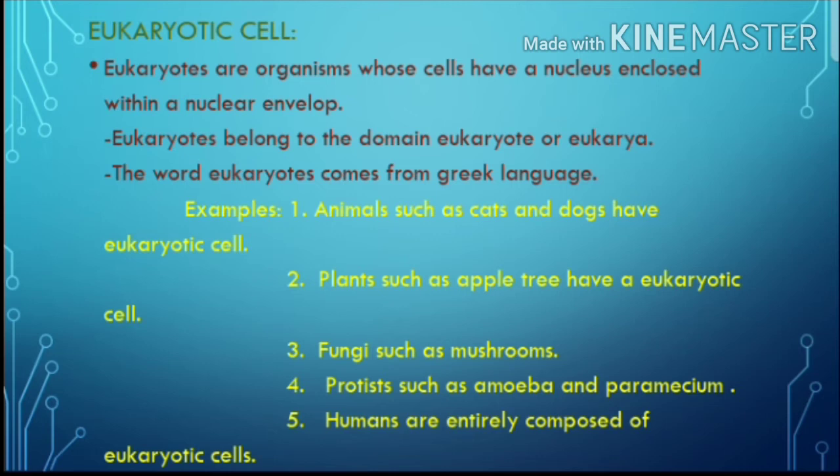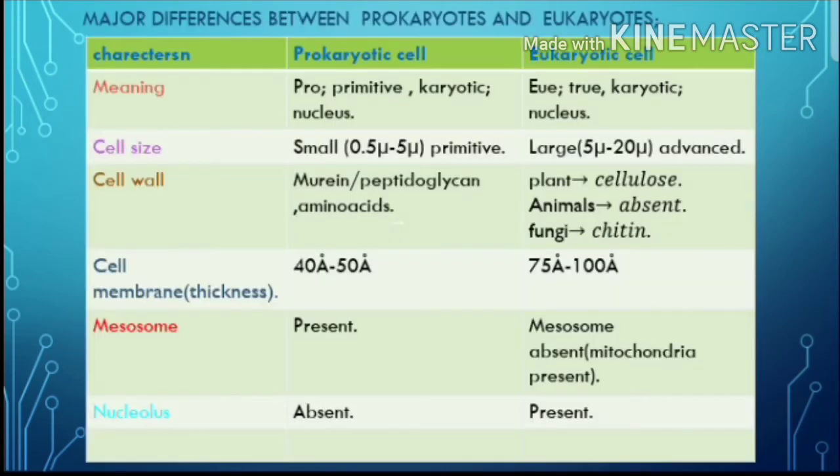We are advanced organisms, so eukaryotic cells are also advanced ones, and prokaryotic cells are primitive or ancient ones. Let us see some more major differences between the prokaryotes and eukaryotes. The first column represents characters, the next one prokaryotic cells, and the next one eukaryotic cells. First of all, see the meaning.